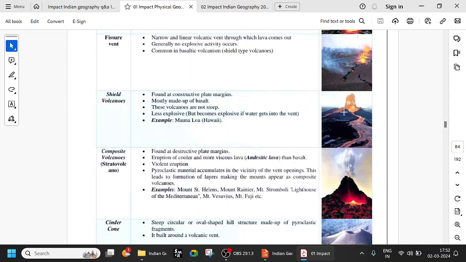Shield volcanoes are found at plate margins and are mostly made up of basalt. They are not very steep and are less explosive. Example: Mauna Loa in Hawaii, very important. It's a shield volcano.